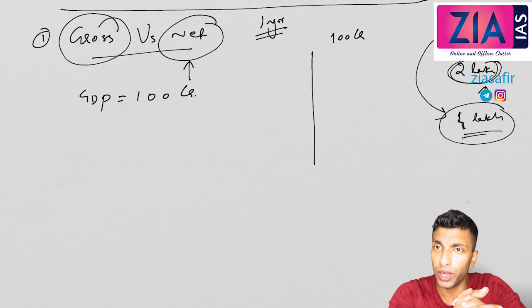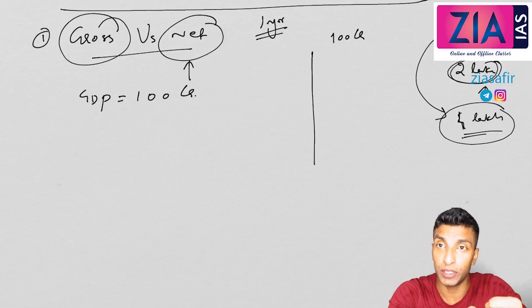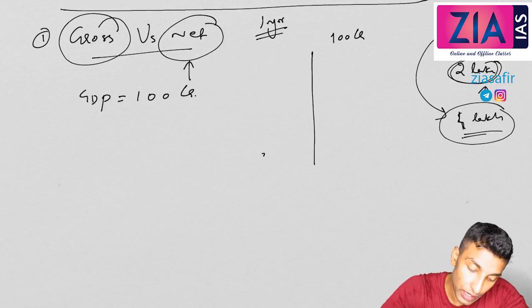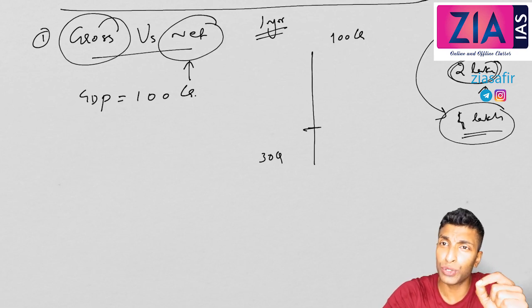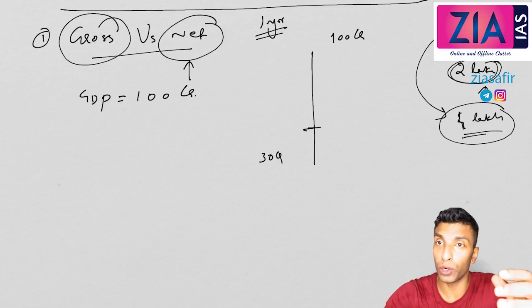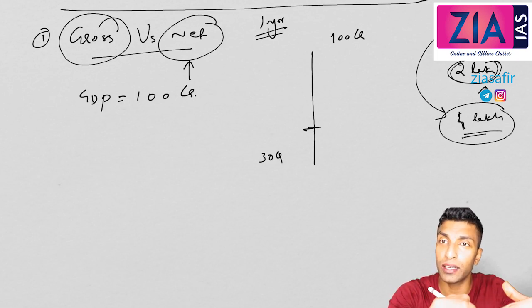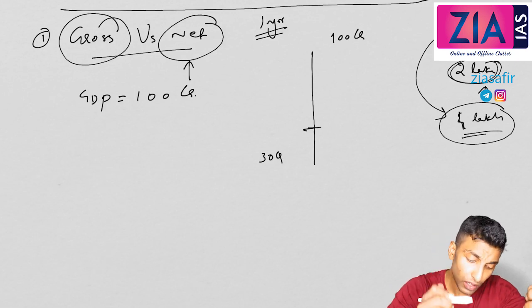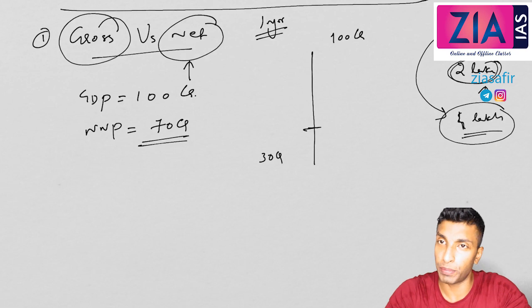Okay, so I hope you understood what I want to tell you. If you need to get the effective value, the original value addition or original production, you have to subtract the depreciation, like in this car. Let's suppose here depreciation is, let's say, 30 crore. So what is the actual value addition here? It is not 100 crore, although manifestly it is 100 crore and that will be added to GDP, but actually it is 70 crore because you need to include that depreciation also. Okay, so that is what NNP, net. So NNP will be 70 crore here, which takes the depreciation into consideration.